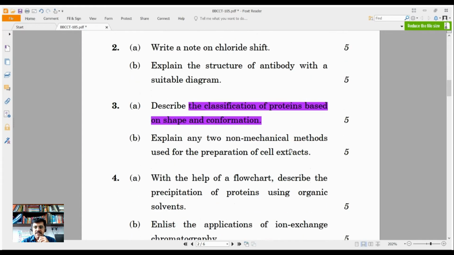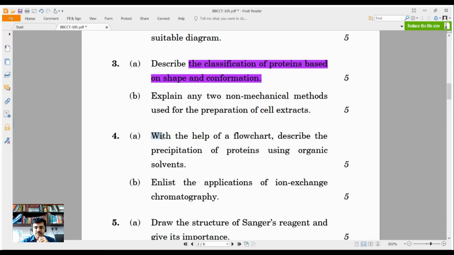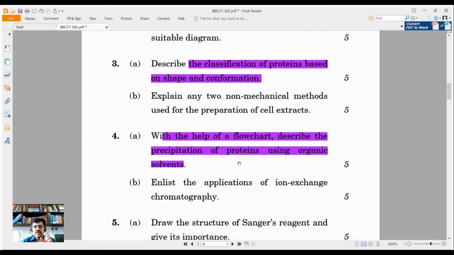Another thing which I would like to say here is question number 4. If you see this question, they are asking you to write the answer with the help of a flow chart, using a flow chart. But many times students start describing the whole thing. Why do we ask sometimes for a flowchart, sometimes a diagram, sometimes a definition, sometimes a description? Because we want to know whether the learner is able to understand the difference between the concept of one question and the concept of another question.